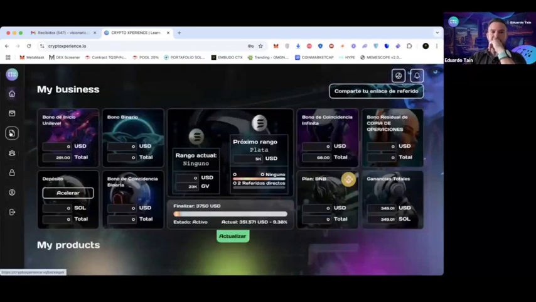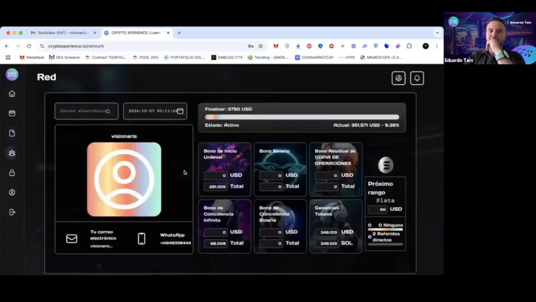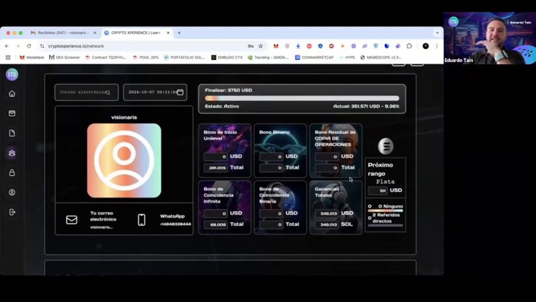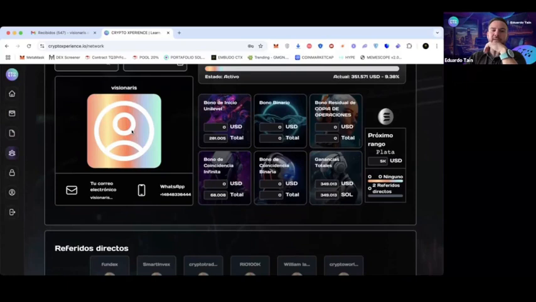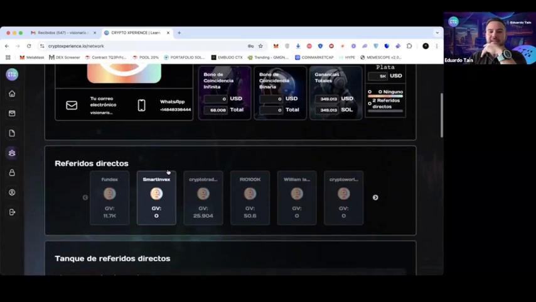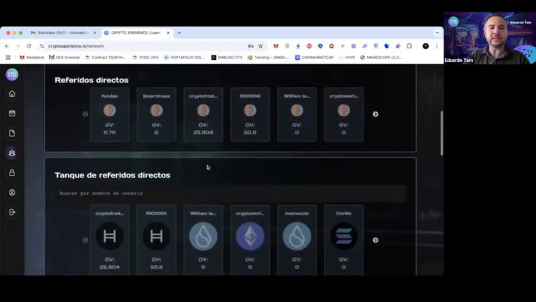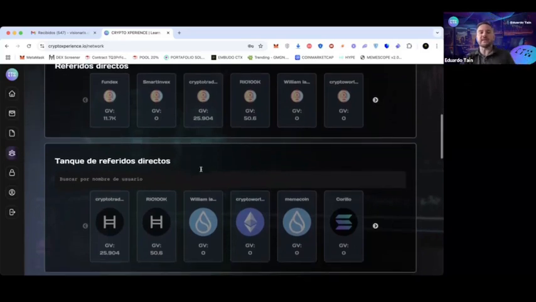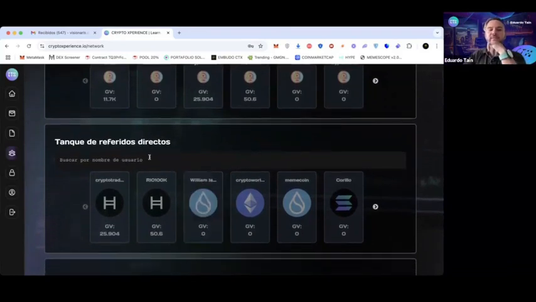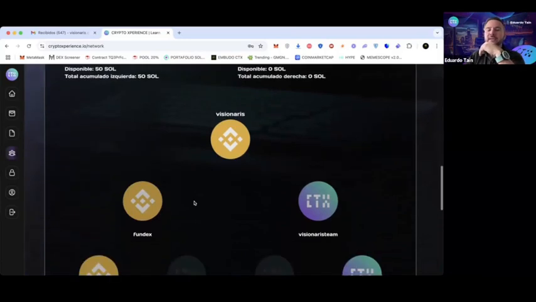And if you notice, here are the plans that I mentioned to you before. And here comes the tree. In the tree, there is a visual of what you have seen before, repeated here. And the part of the photo cannot be added at the moment, I think soon it will be possible. Your data, direct referrals. Here is the tank of direct referrals, which is very important for those who have come from version 1 and have undergone the migration. They have the possibility, and here I show you in their binary tree.